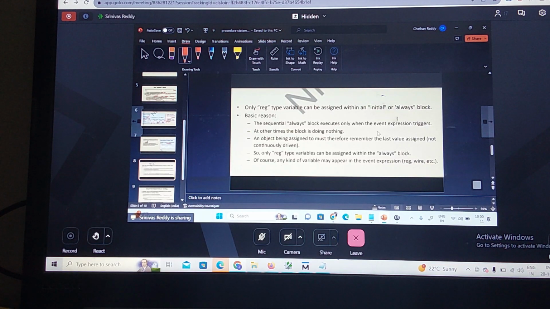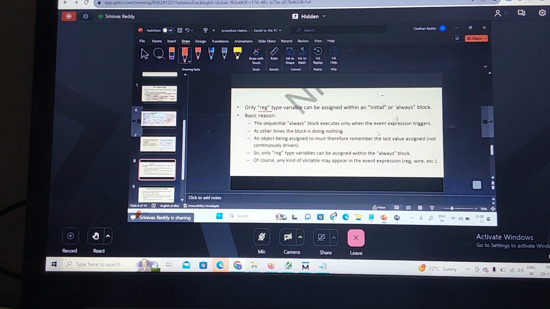Most of the time when you are modeling the sequential circuit or combinational circuit also, the left hand side should be using what data type? Register data type. It need not be a net data type, which means wire data type. The initial block and the always block. So why should it always be the register data type?